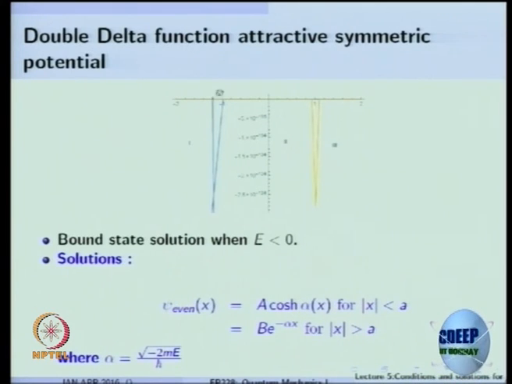And similarly for region 1 and region 3, where mod x is greater than a, you will have a symmetric function. The same b will appear in region 1 and region 3. So you don't need to put a b e to the power of minus alpha x and a c e to the power of minus alpha x. This is all I am trying to say. That is what you would have done. Now you can simplify it and say that the symmetric potential will allow this.